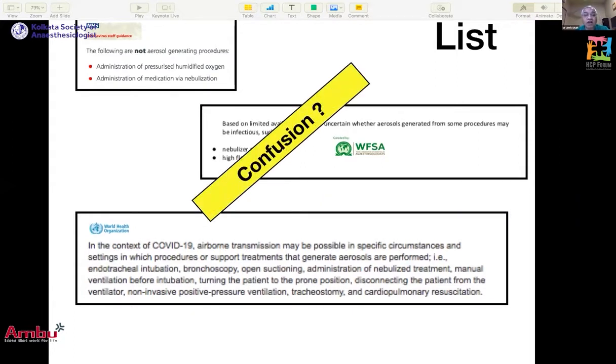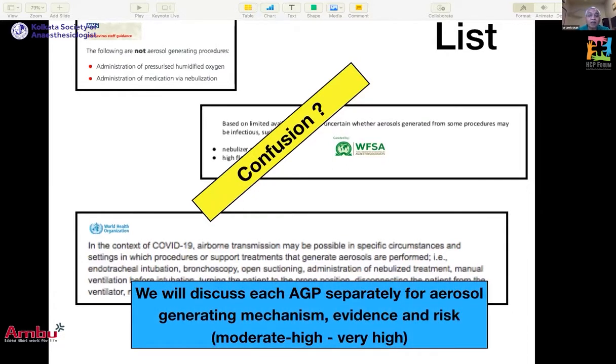So there is confusion, and what we'll try to do today is analyze the applied physiology associated with each procedure. We'll review the evidence associated with that particular procedure and what the risk is. This literature has rated risk as moderate, high and very high.